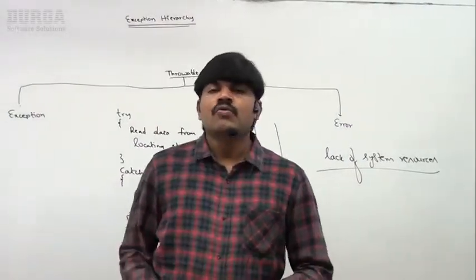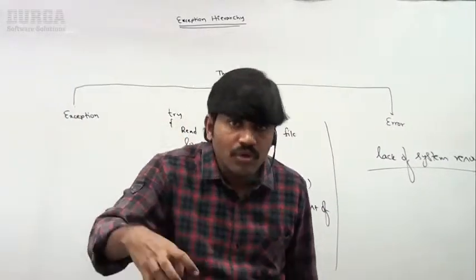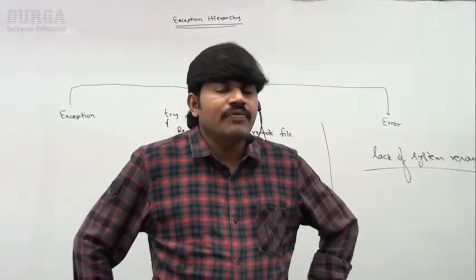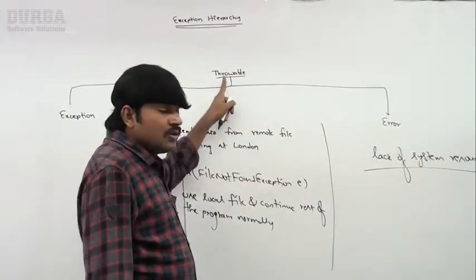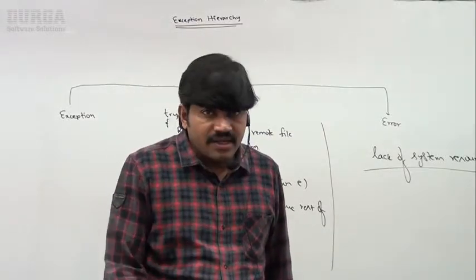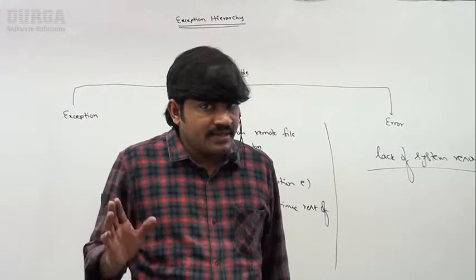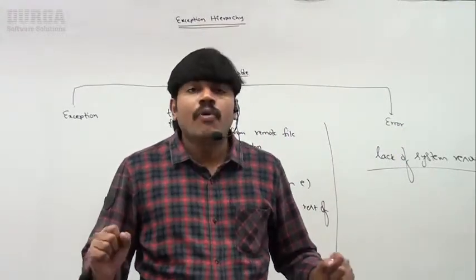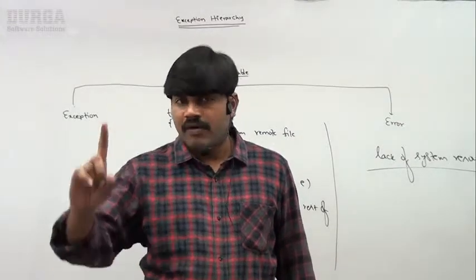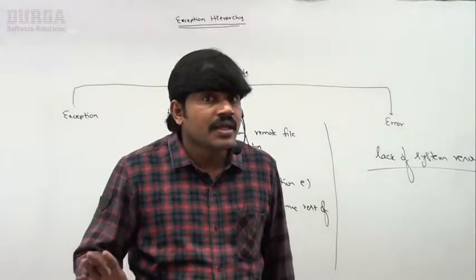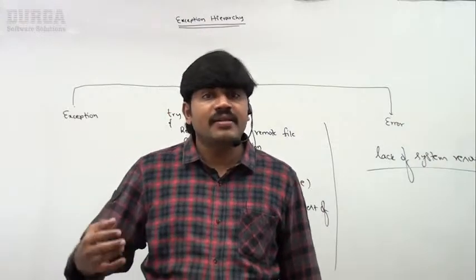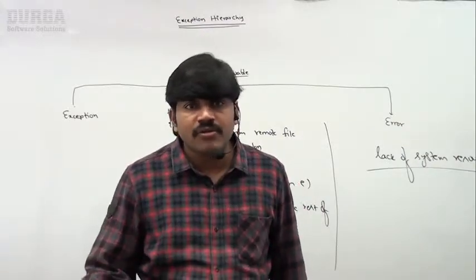Sir, can you please tell which class acts as root for the exception hierarchy? Respond, man. Throwable class. How many child classes does the Throwable class contain? Two child classes. What are they? First, Exception. Second one, Error. What is the difference between exception and error? Exceptions are caused by our program. Exceptions are recoverable. Even if an exception occurs, no problem. I can write a catch block to handle that exception. The rest of the code will continue normally.